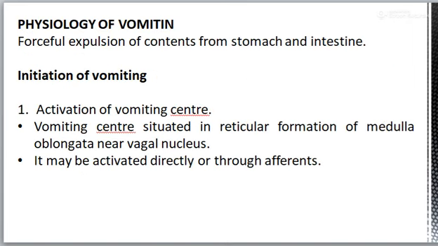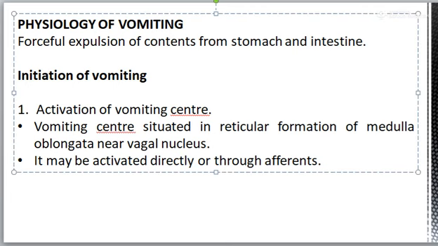Now, physiology of vomiting. Forceful expulsion of the content from the stomach and intestine is referred to as vomiting. How does this vomiting start?